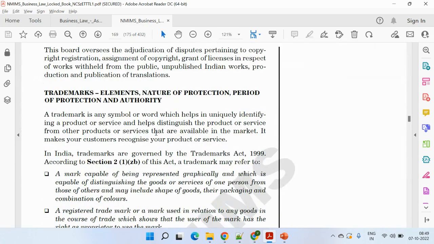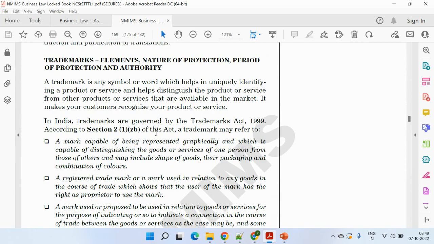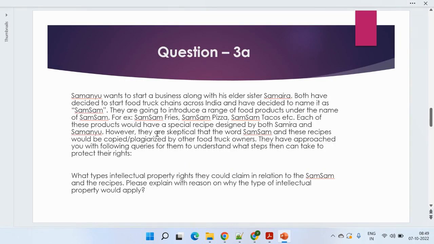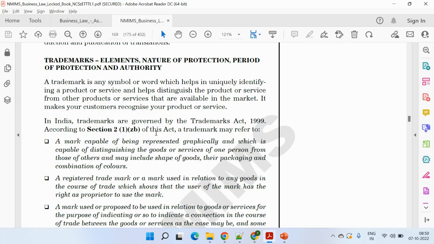Last but not least, you need to talk about trademarks. A trademark is a mark capable of being represented graphically, capable of distinguishing the goods and services of one person from those of others, and may include the shape, packaging, or combination of colors. Trademark is again because they are selling their fries, and so many things like pizza, tacos. Everyone has their own entity and different flavor, so that comes under trademark. You need to explain more about patents and trademarks in this question, because patents and trademarks are the ones that need to be registered for Samsung.